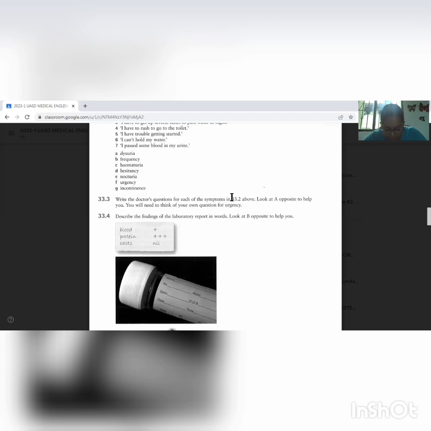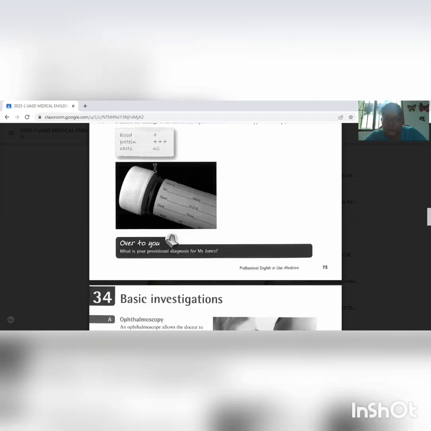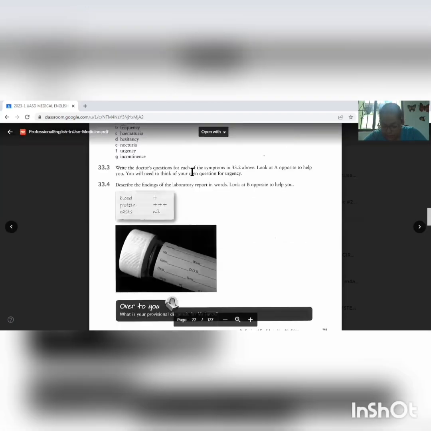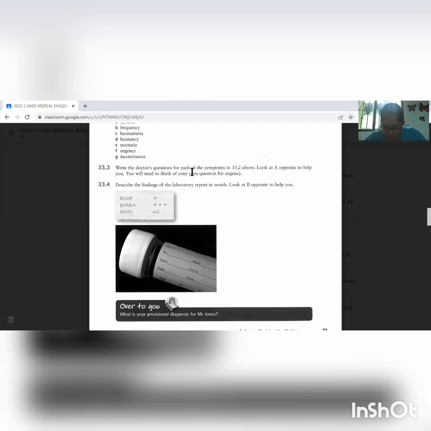33.4. Describe the findings of the laboratory report in words. Look at B opposite to help you. There was a trace of blood, gross protein, and no casts.